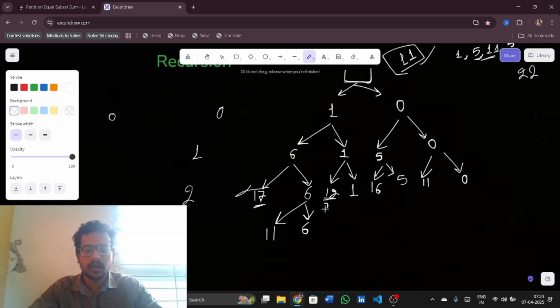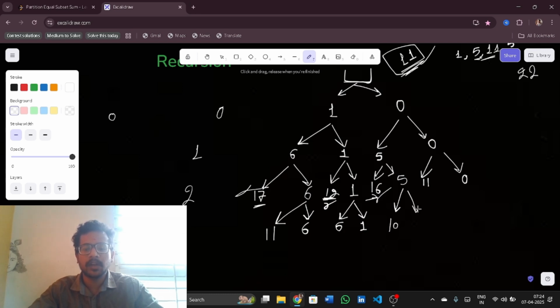Now if I take 5 from 1, it would be 6, and if I don't take, it would be 1. The other branch I cannot do because it exceeded the limit of 11, the target, so we don't do recursion here. So if I take 5 plus 5, that gives me 10.